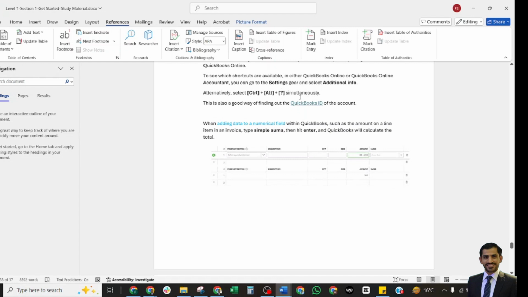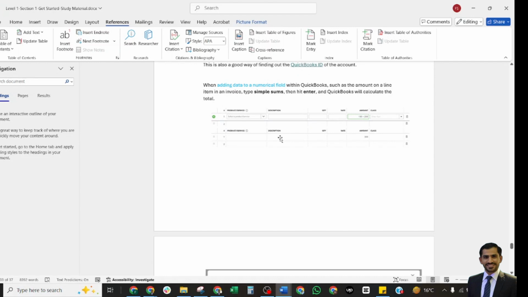This is a good way to find the QuickBooks IDs of the account. When adding data to a numerical field within QuickBooks, such as the amount on an invoice line item, type a sample sum and hit enter. This is a very good feature in QuickBooks. You may just add up two values, 100 and 200, written in the amount section, then press enter, and you will see the sum of these amounts, 300. It will automatically calculate the sum.